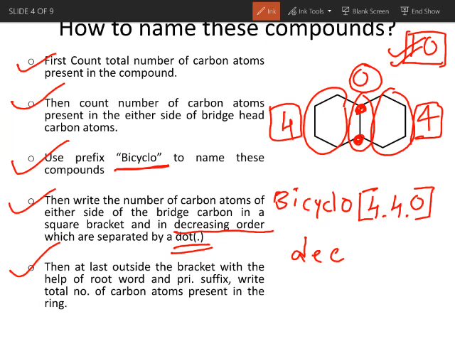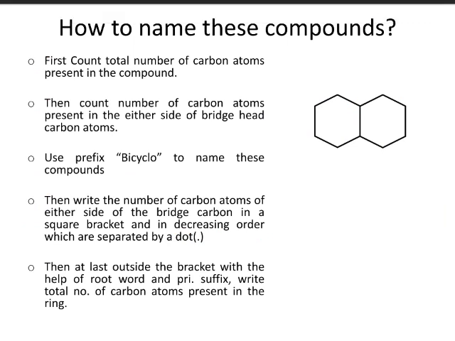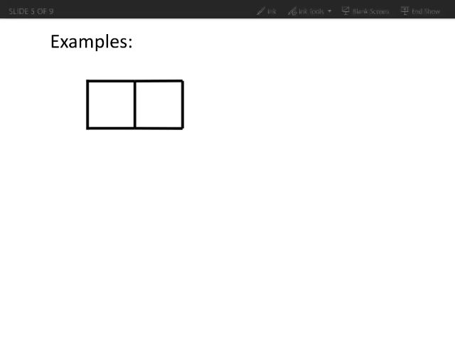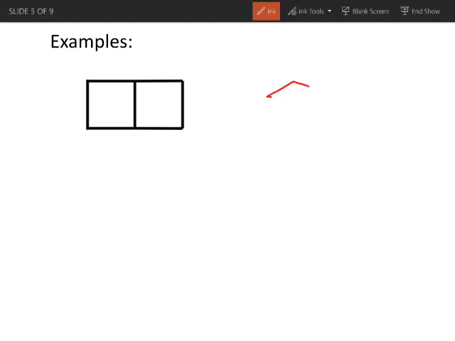Since the compound contains only single bonds, the primary suffix for this compound is ANE. That's it. This is the name of this bicyclo compound, and the name is bicyclo[4.4.0]decane. Okay, let's take some more examples. Now this structure can also be represented in this form.